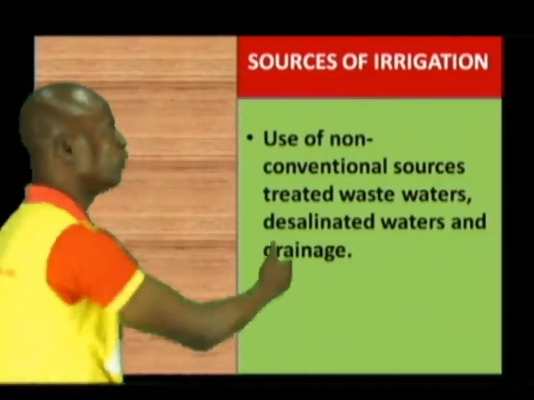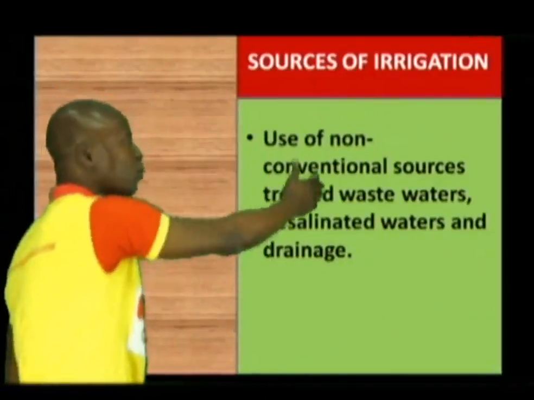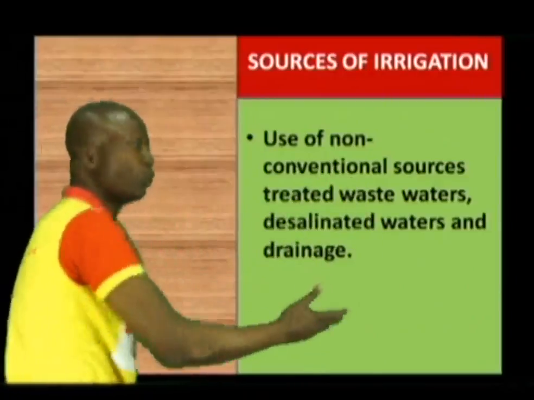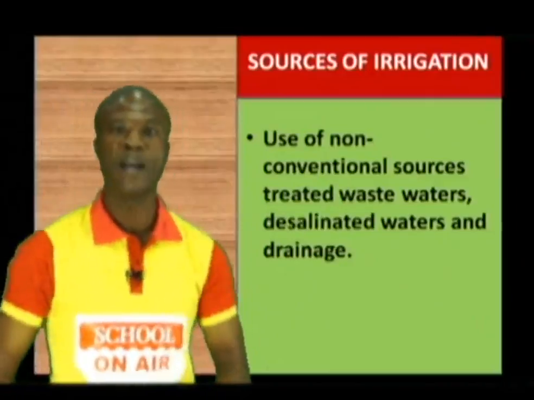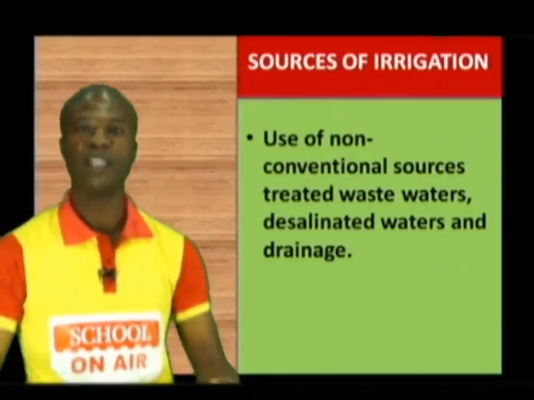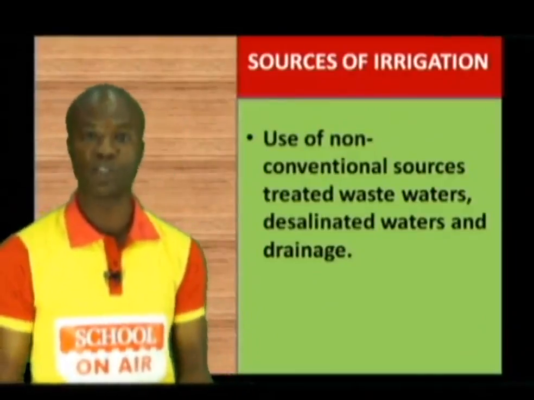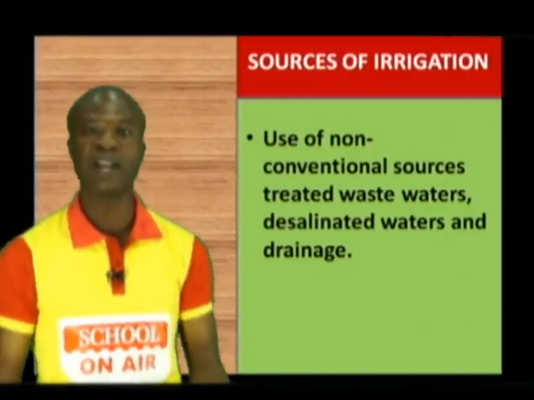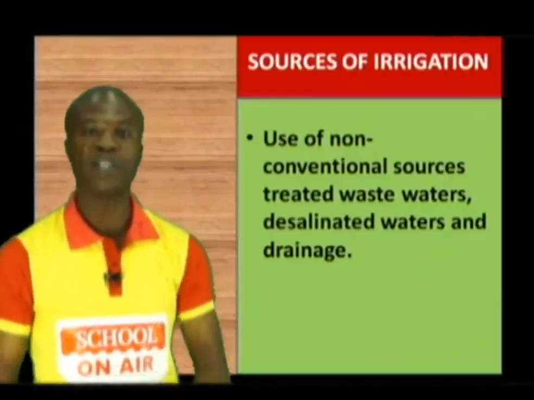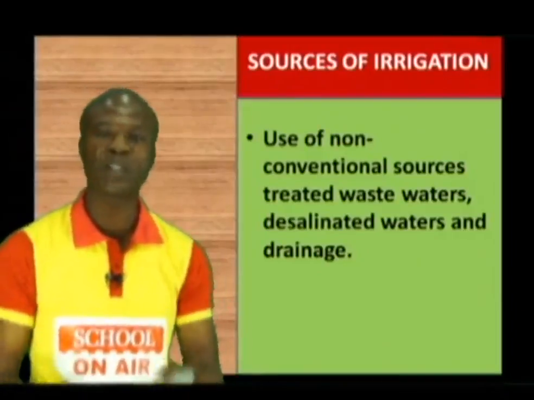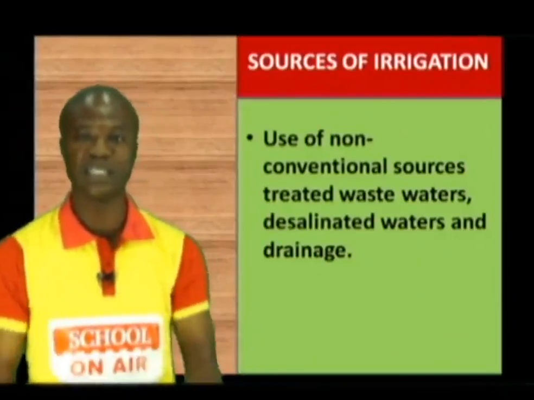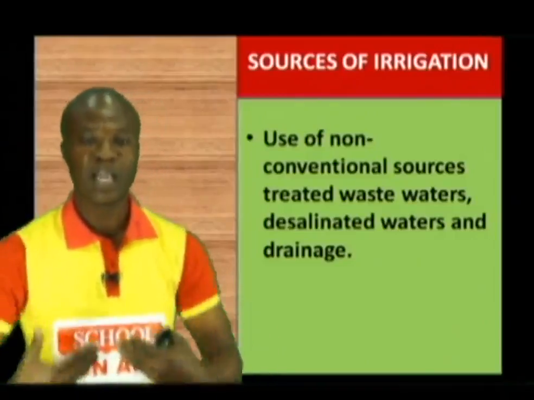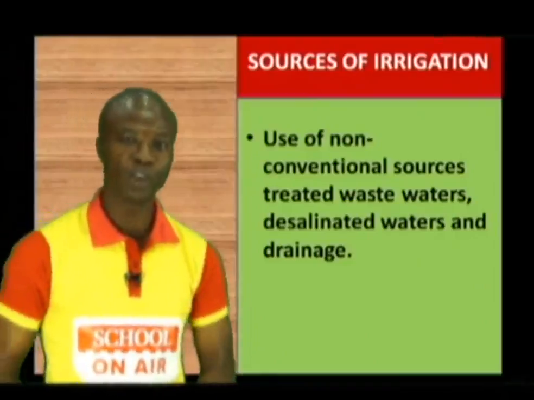Also, we use non-conventional sources like treated wastewater, desalinated water, and drainage water. In some regions the rivers are very salty. For example, in Israel, some of the rivers in that area are very salty. So the first thing they have to do is desalinate the water, that is, remove the salt, so that the water can be useful for irrigation purposes.